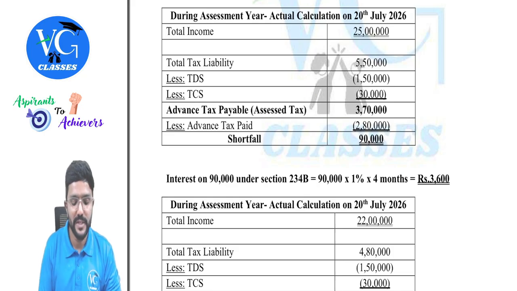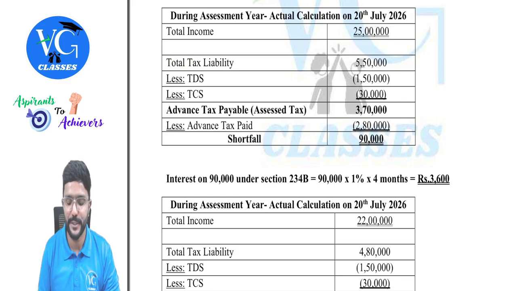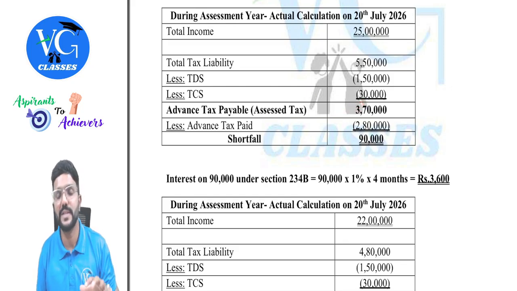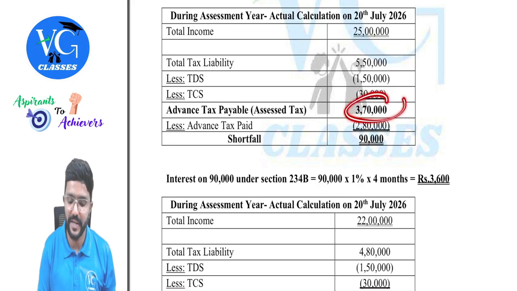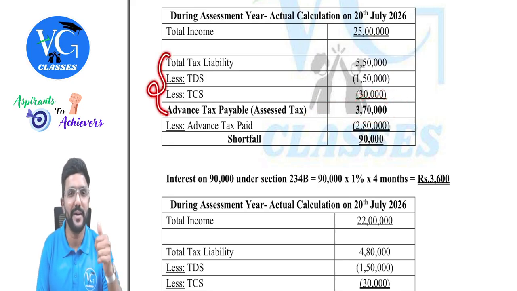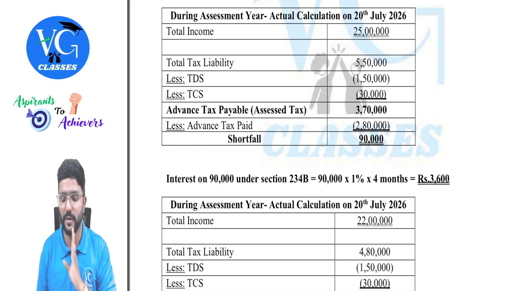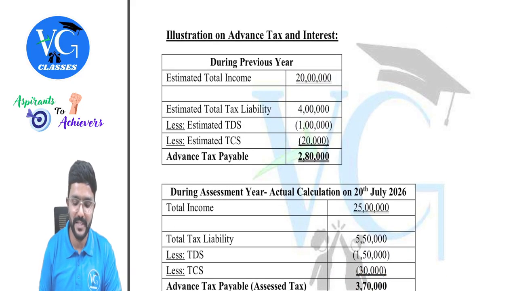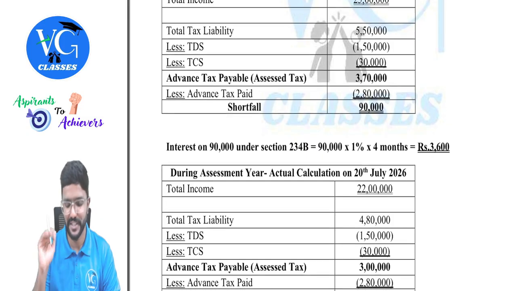So this is the total actual tax liability of an assessee. From that, what is the total TDS deducted? Let us assume it to be 150. Total TCS collected under various sections is 30,000. And the assessee is not eligible for any relief or credit. So the advance tax which he was supposed to pay was 3 lakh 70. Please be careful, here I have not taken any relief or AMT credit. So he was supposed to pay an assessed tax or advance tax of 370. But based on the estimation, he has paid only how much? 2 lakh 80. Wrong estimation, underestimation.